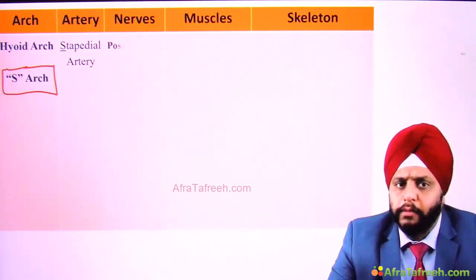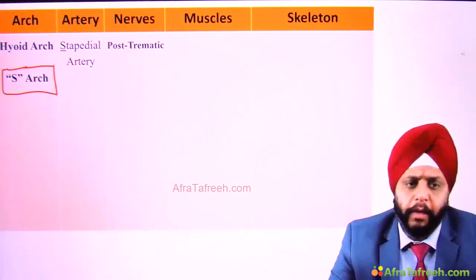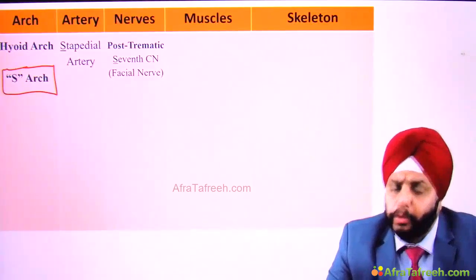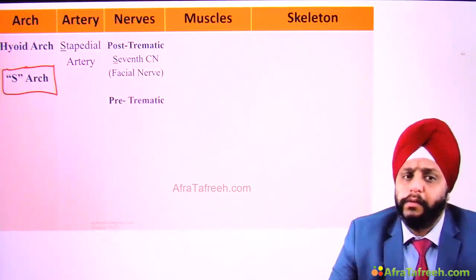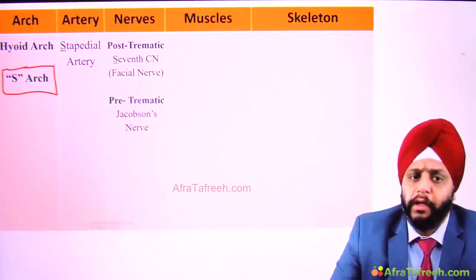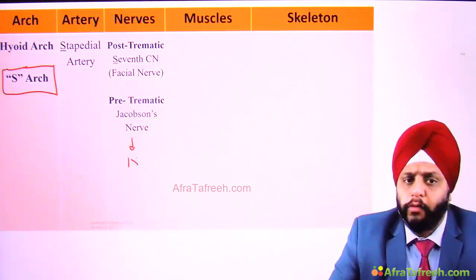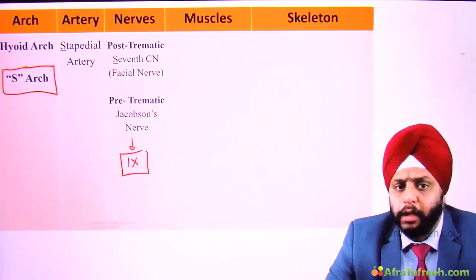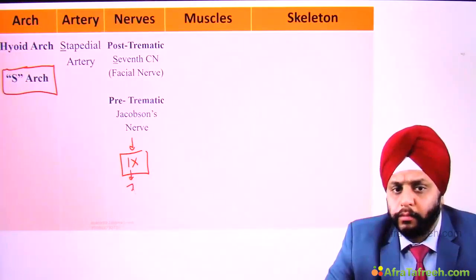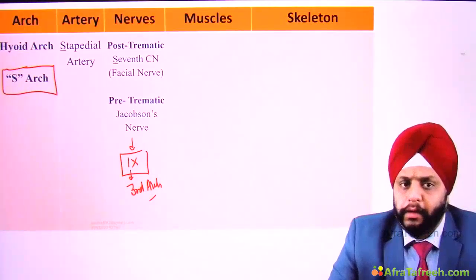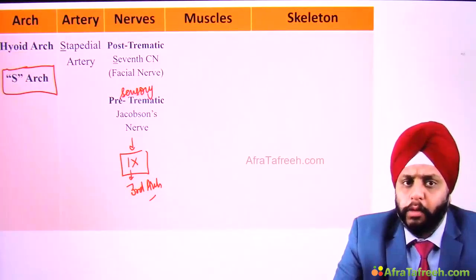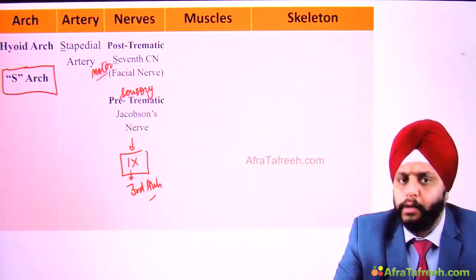Right? Nerve, post-trematic nerve. Remember, we have already talked, is the 7th cranial nerve, that is your facial nerve. But it also has a pre-trematic nerve, and that is Jacobson's nerve. Remember, this is a branch of the glossopharyngeal nerve, 9th cranial nerve. Glossopharyngeal nerve supplies the third arch. So this is the pre-trematic nerve supply, that is the sensory nerve supply. The post-trematic or the motor supply is the facial nerve.